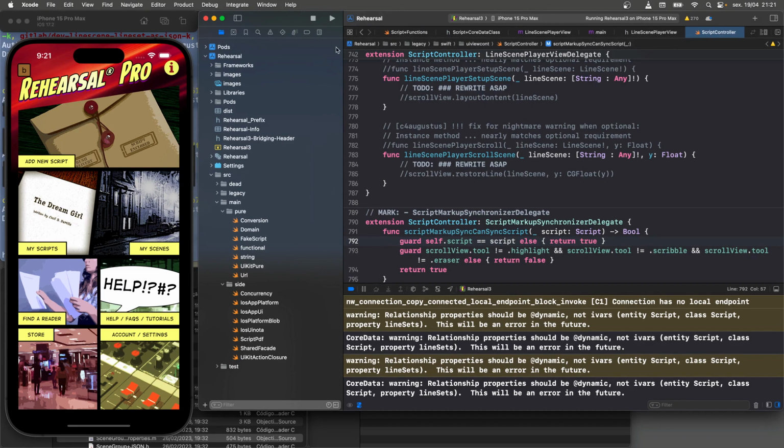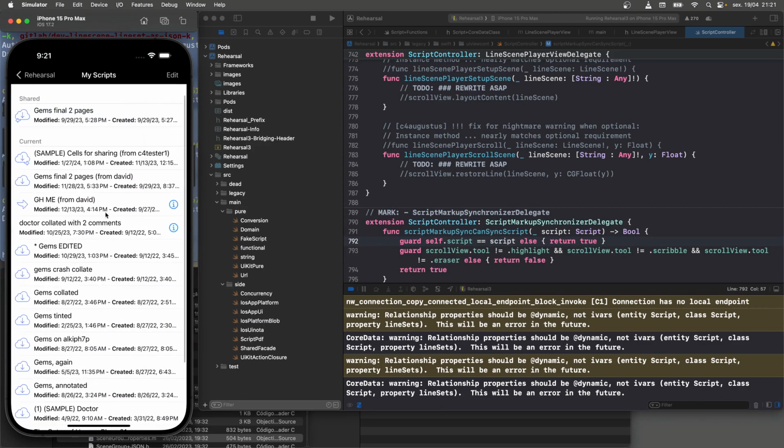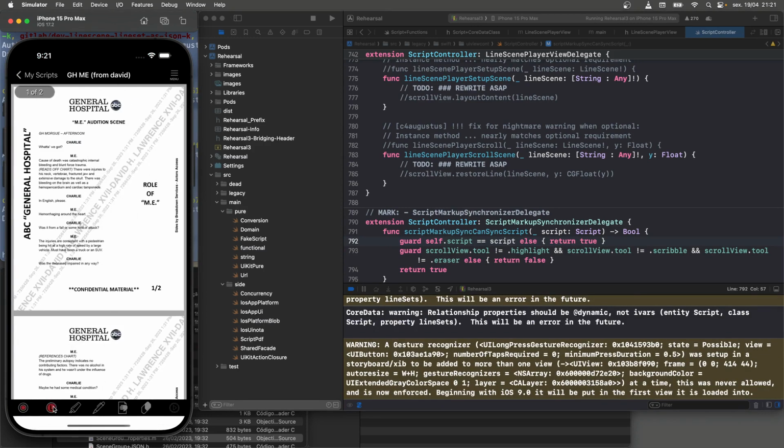It's running the newest version of iOS. Well, not quite the newest. It's 17.2. There's a 17.4 release. I need to get up to speed on that because I think some users have had issues with it. But the main task that I've been working on is when we go into scripts, we have a feature in here called line sets.